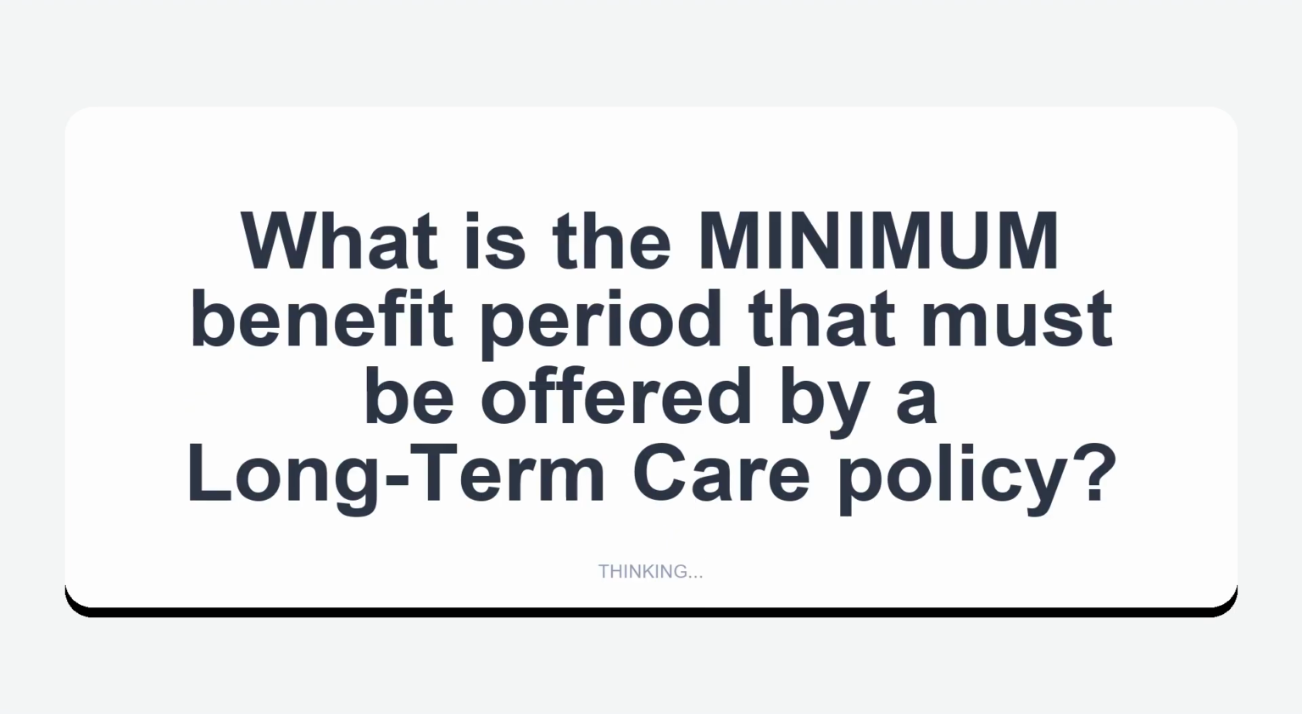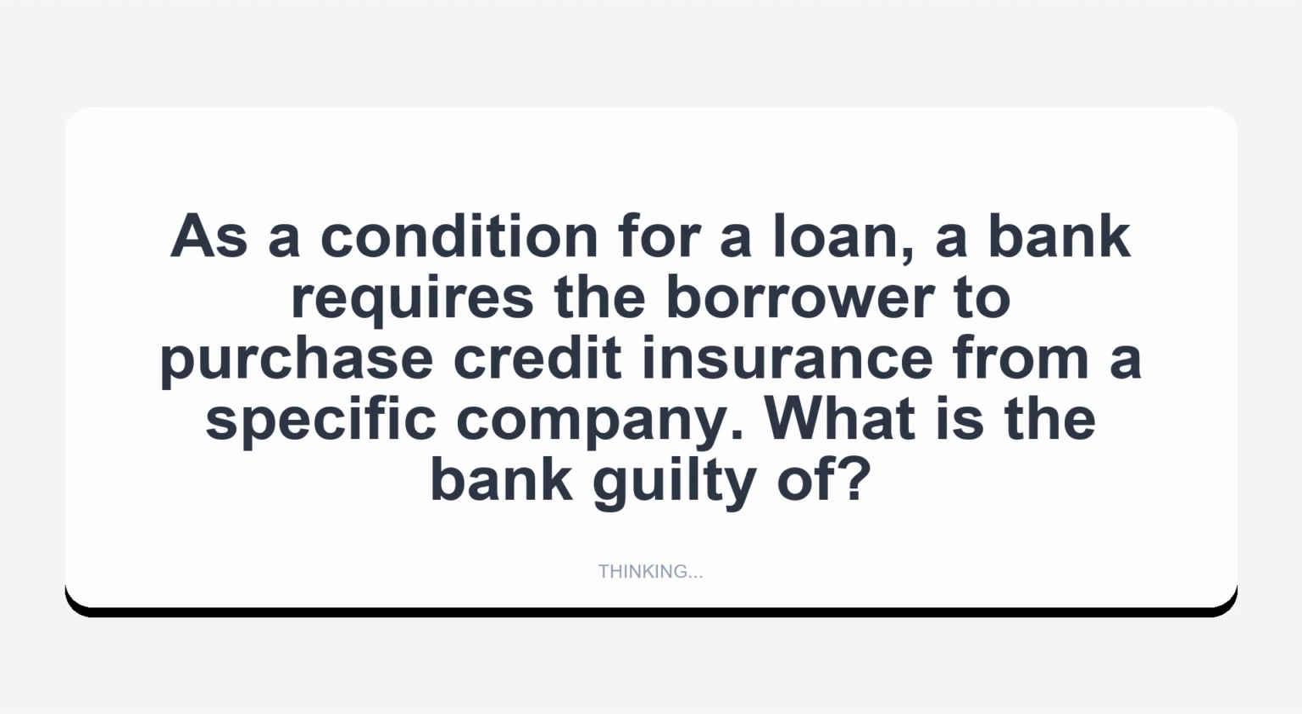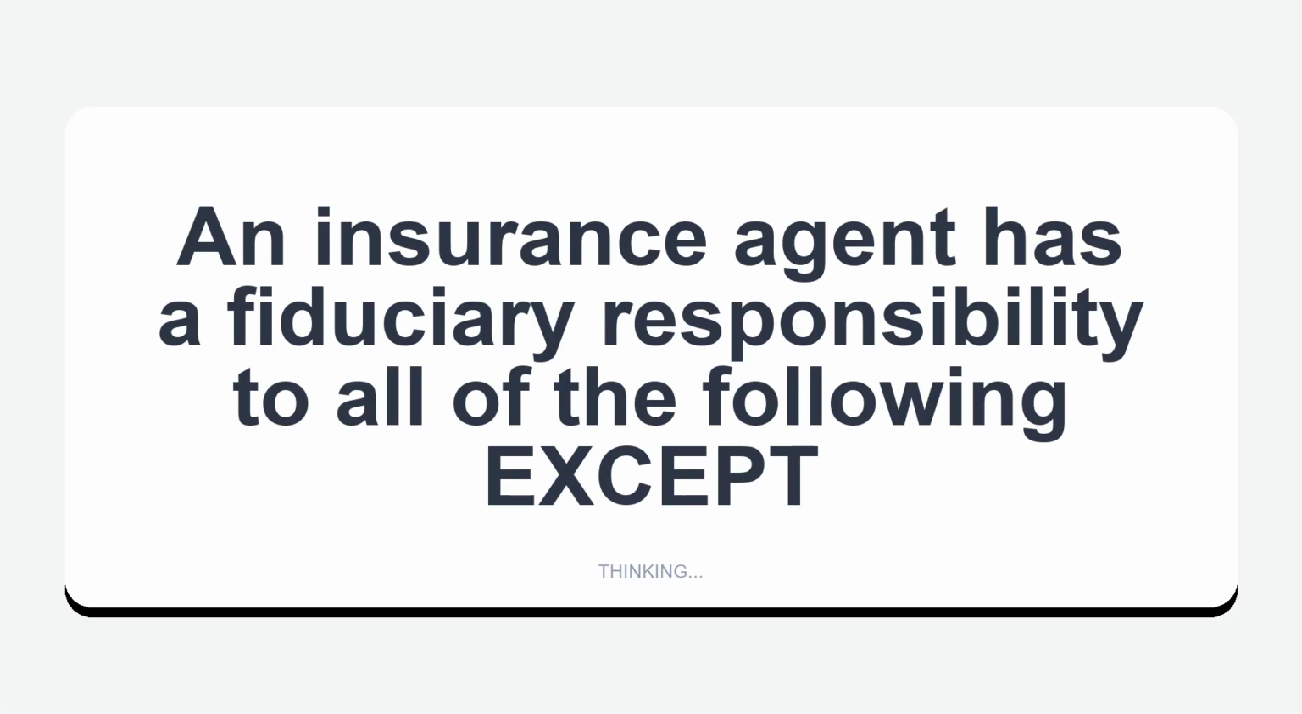What is the minimum benefit period that must be offered by a long-term care policy? 12 months. As a condition for a loan, a bank requires the borrower to purchase credit insurance from a specific company. What is the bank guilty of? Coercion. An insurance agent has a fiduciary responsibility to all of the following except other agents.